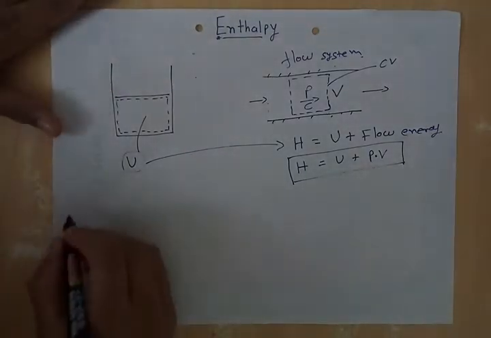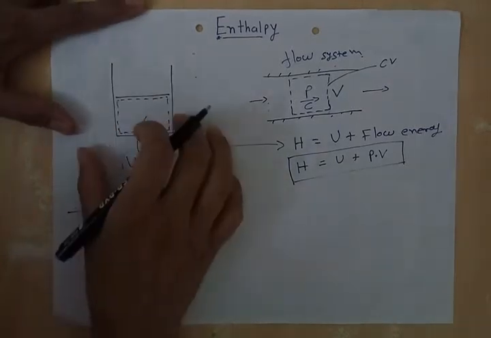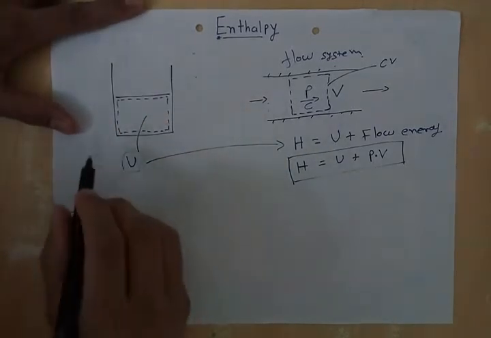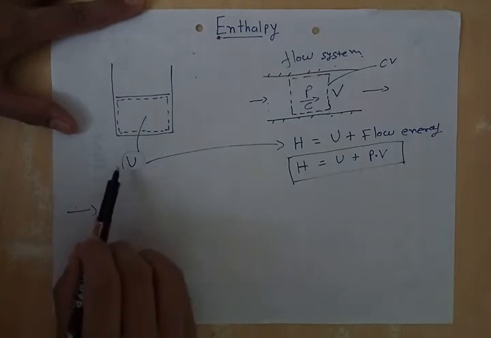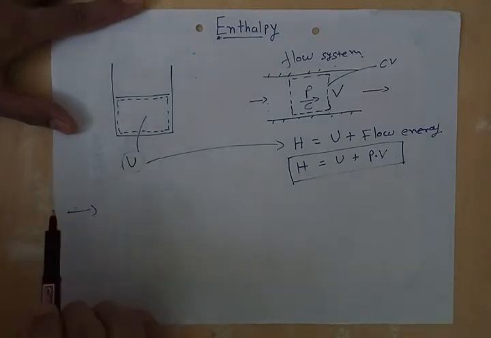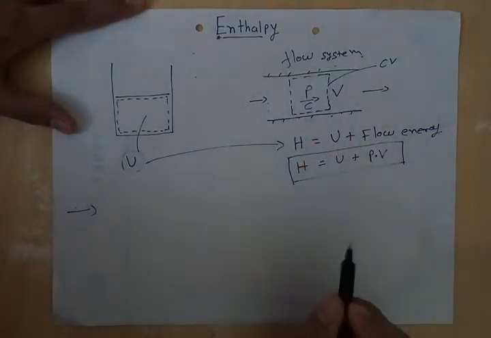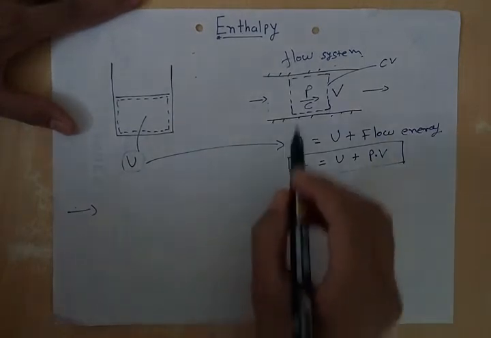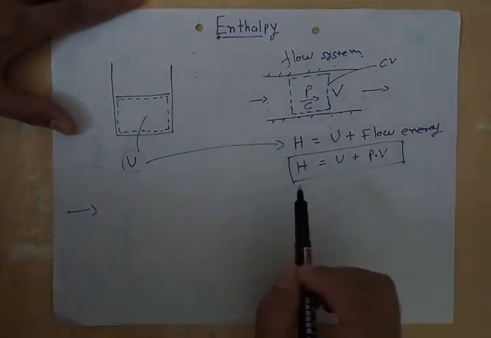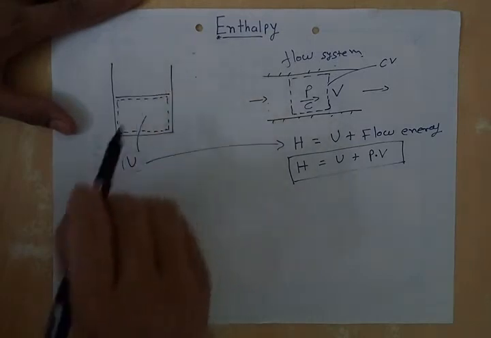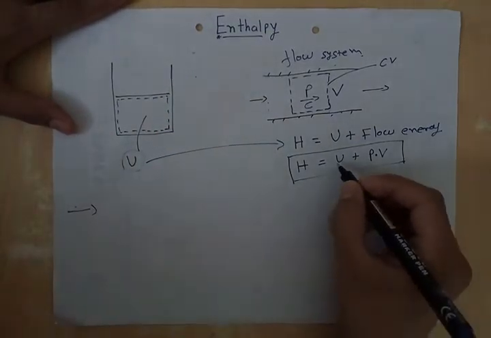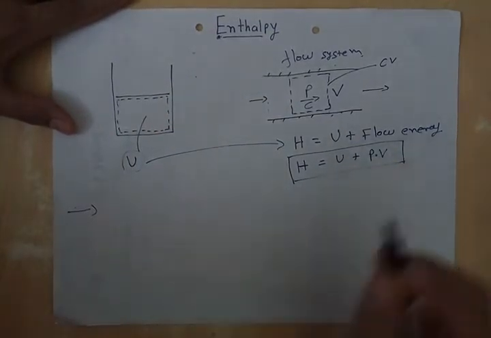So to conclude, in a closed system, hidden energy of the system is described by internal energy, whereas in case of a flow system, hidden energy of gas inside the control volume is described by enthalpy, which is internal energy plus flow energy.